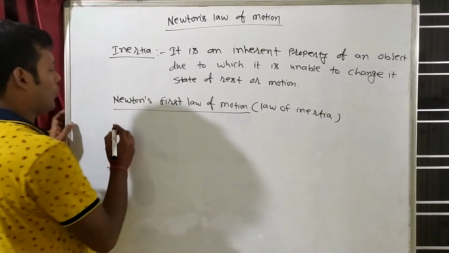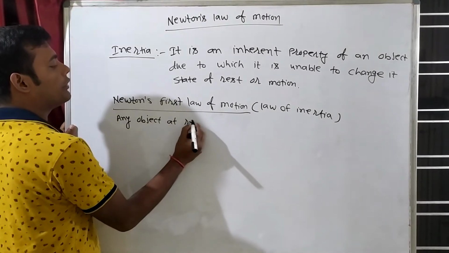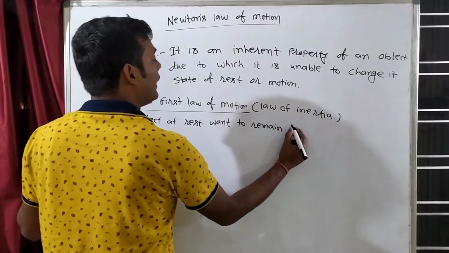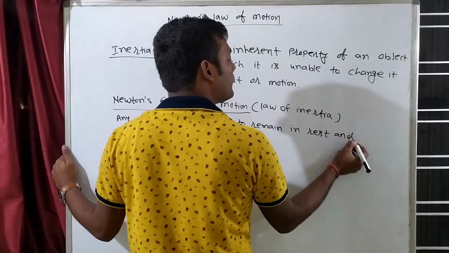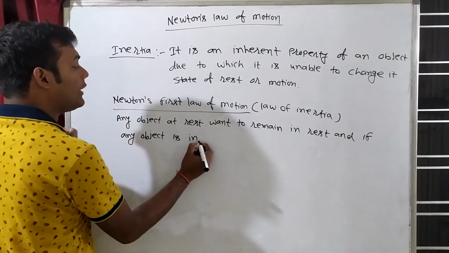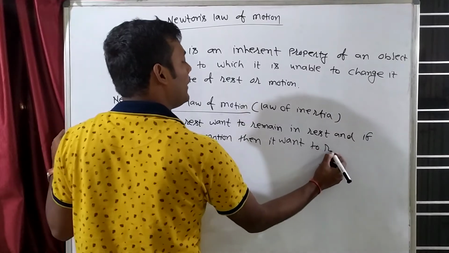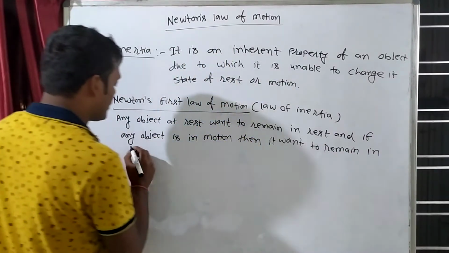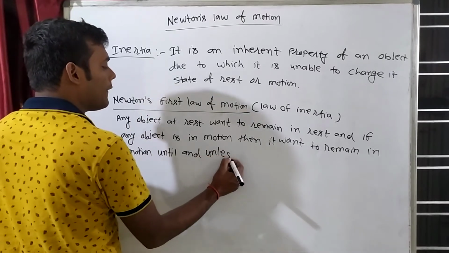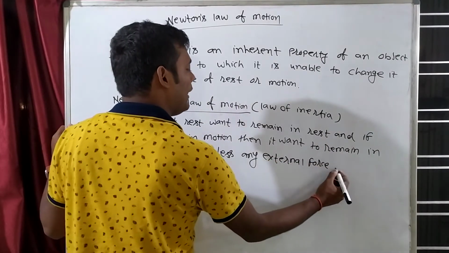Now try to understand what Newton's first law of motion is. Write it. Any object at rest wants to remain at rest, and if any object is in motion, then it wants to remain in motion until and unless any external force is applied on it.